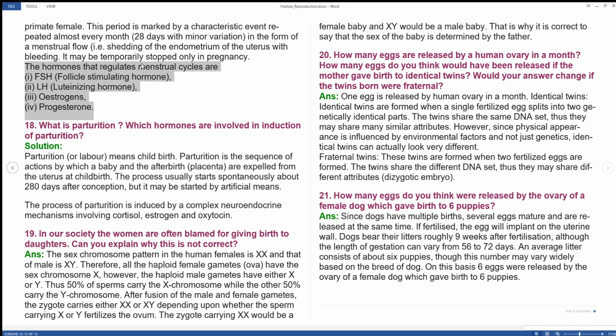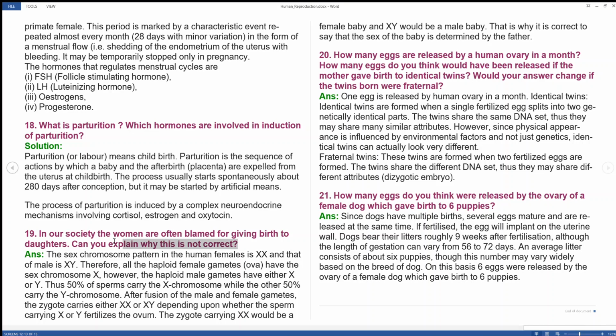What is parturition? Parturition means childbirth. Oxytocin is responsible for this parturition, a sequence of actions in which the baby and placenta after birth are expelled from the uterus. The process starts spontaneously by 280 days after conception, but it may be started by artificial means. Hormones responsible for this: cortisol, estrogen, and oxytocin. If these hormones work, then only the delivery will happen, or else cesarean is the option.